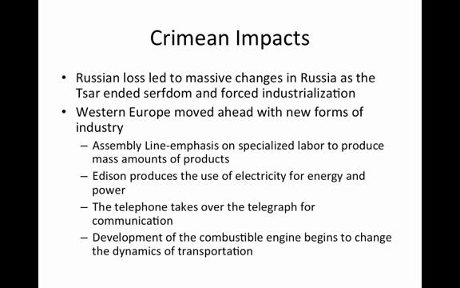Western Europe moved ahead with new forms of industry. For example, they developed the assembly line, an emphasis on specialized labor to produce mass amounts of products. Edison produced the use of electricity for energy and power. This helped to open up factories later and later into the night, providing for more and more mass production. The telephone took over for the telegraph for increased national communication. And the development of the combustible engine began to change the dynamics of transportation, away from that of the train towards things like the car.